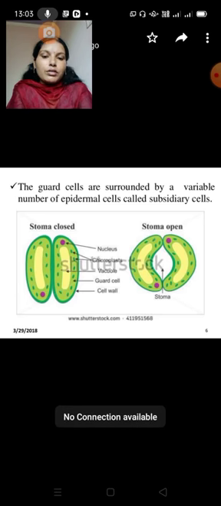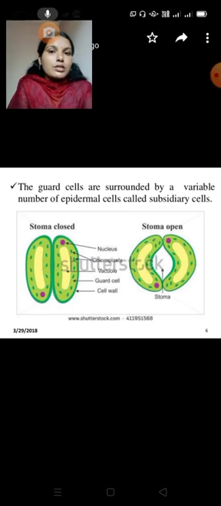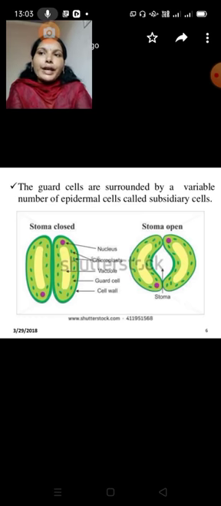Okay, so what is happening is that it is taking sunlight and carrying out photosynthesis, forming sugar. The sugar dissolves in water and the osmotic potential becomes more negative. So the water from the subsidiary cells enters the guard cells and there is an increase in the pressure potential. As a result, the stomata open.